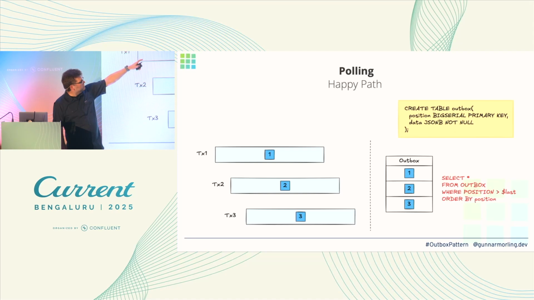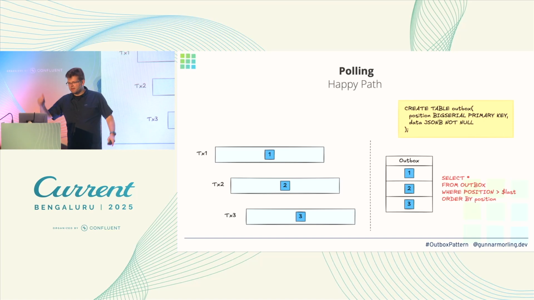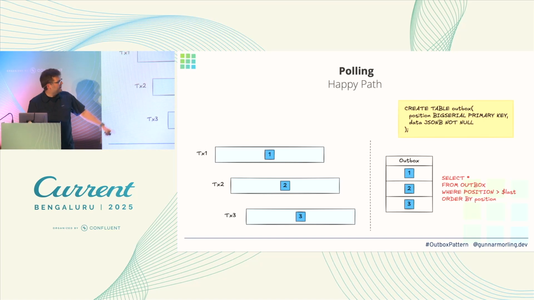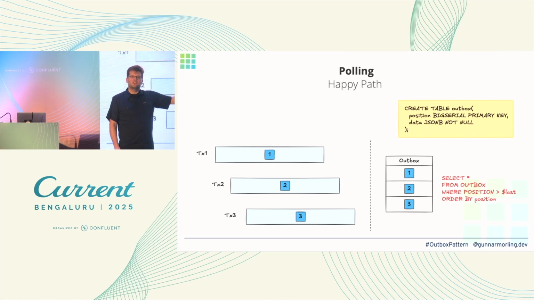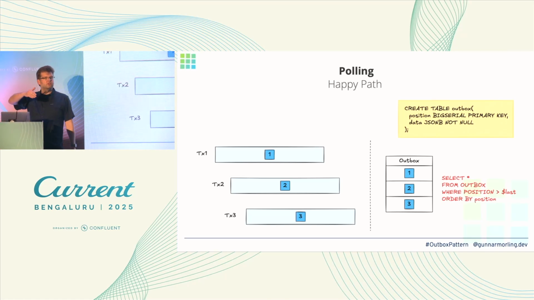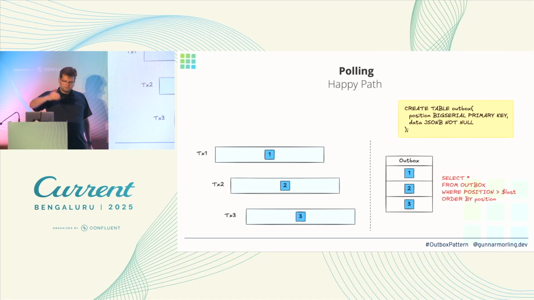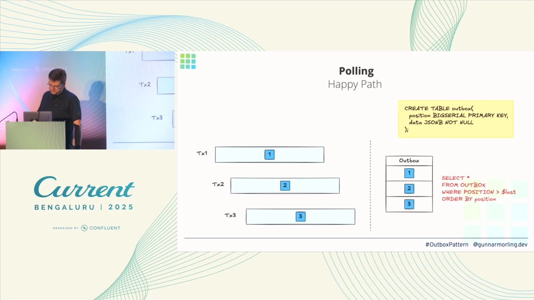So then you can go to the table and run this query every minute, every 10 seconds or whatever, so you could fetch all the messages from this Outbox table where the position is greater than the last one you had seen before, right? This intuitively gives you the idea: whenever there's a new message in this Outbox table, I will be able to catch that and send it to my consumers. So on the surface, again, this looks fine.